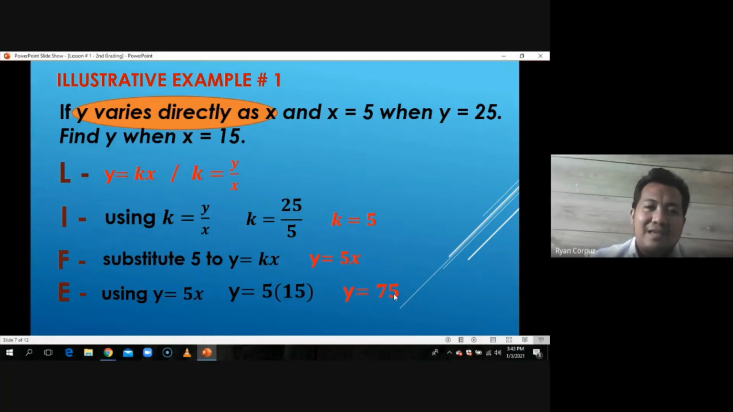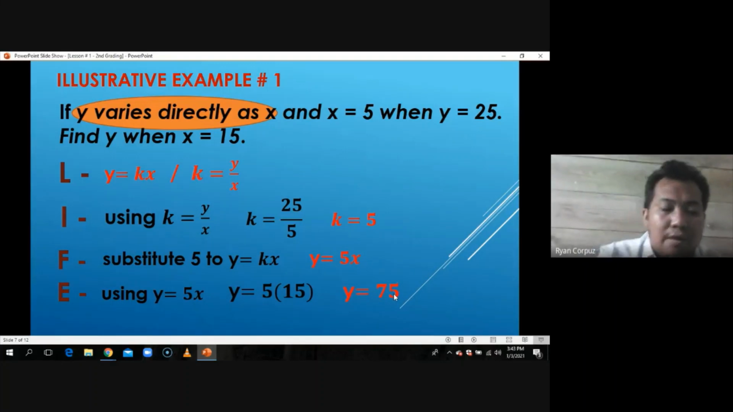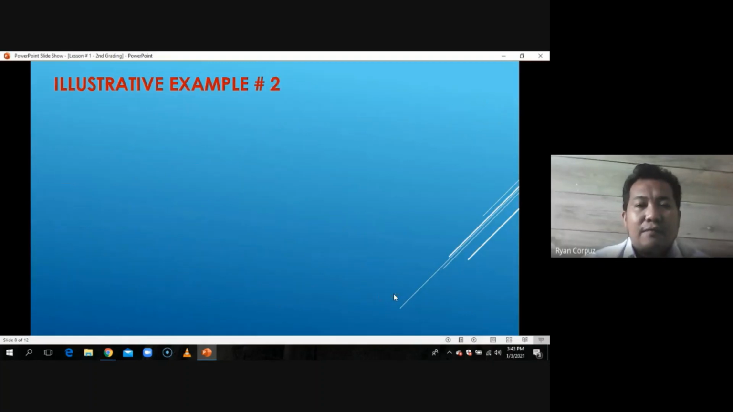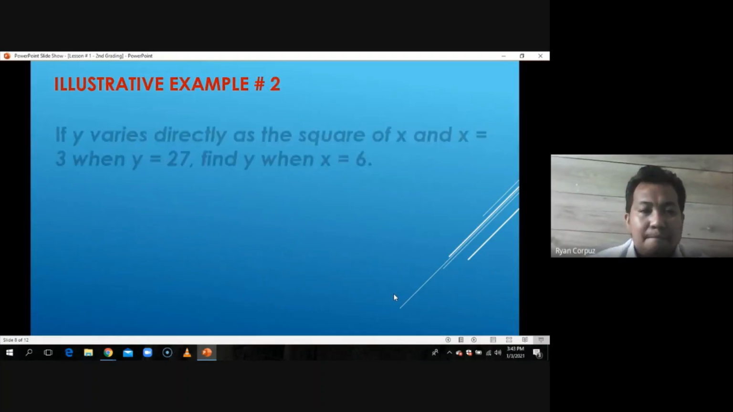So we are really solving what we call direct variation. So any questions so far on example number 1? So if none, let's proceed on answering more examples. Let's have another example. Example number 2 here.